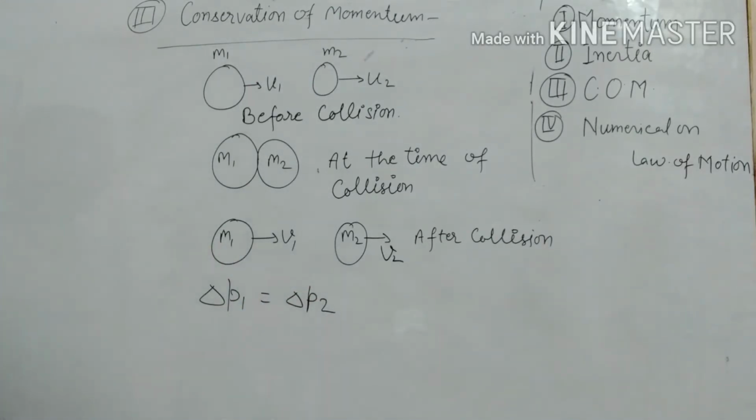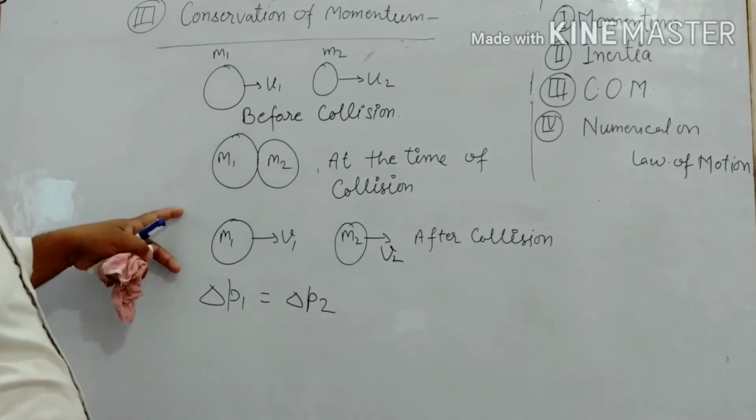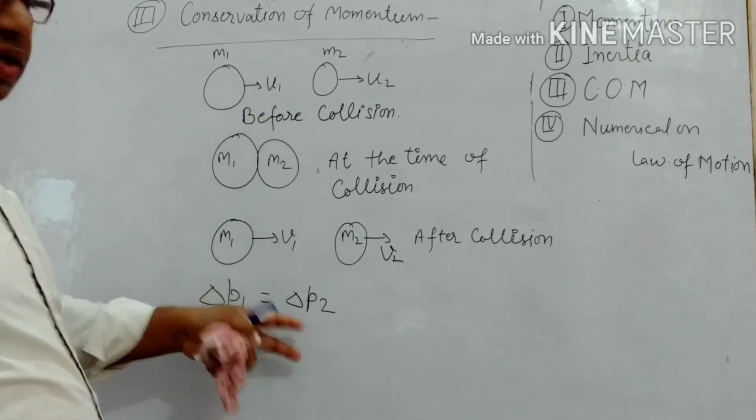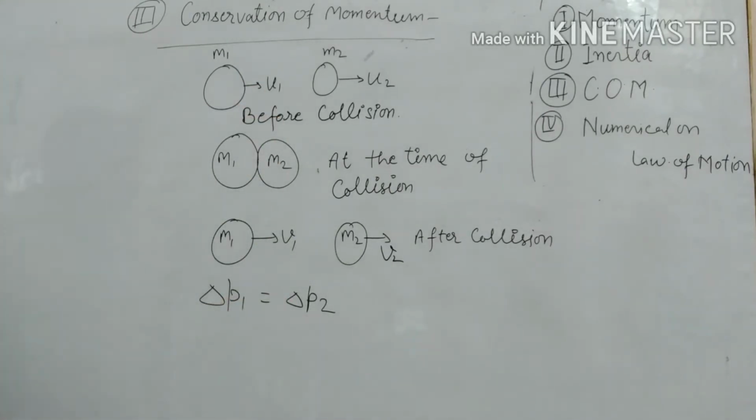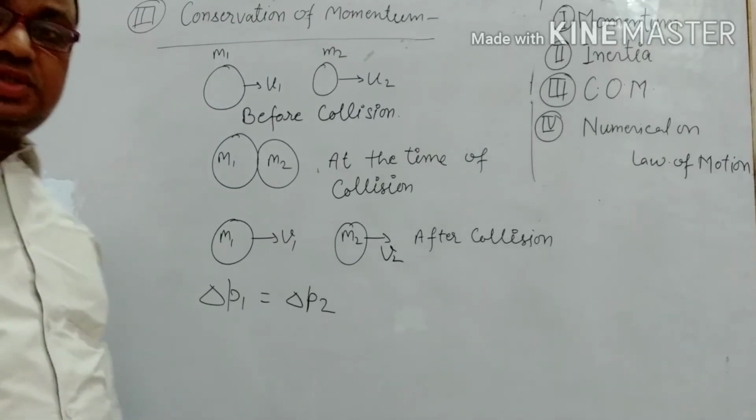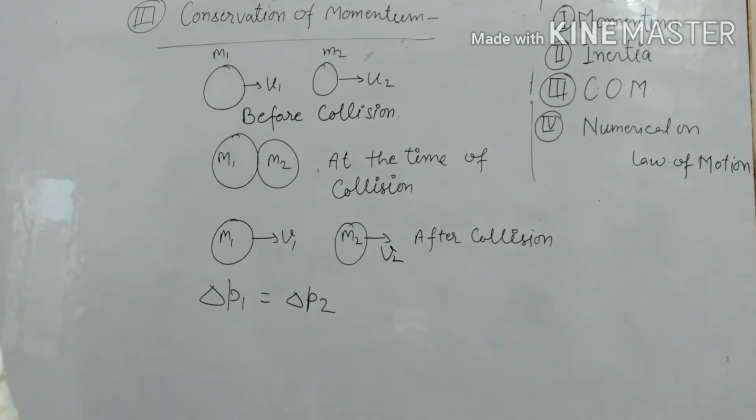Momentum change in the first object or first ball should be equal to momentum change in the second object. So as we know, what is momentum? Momentum is the multiplication of mass and their corresponding velocity, okay.